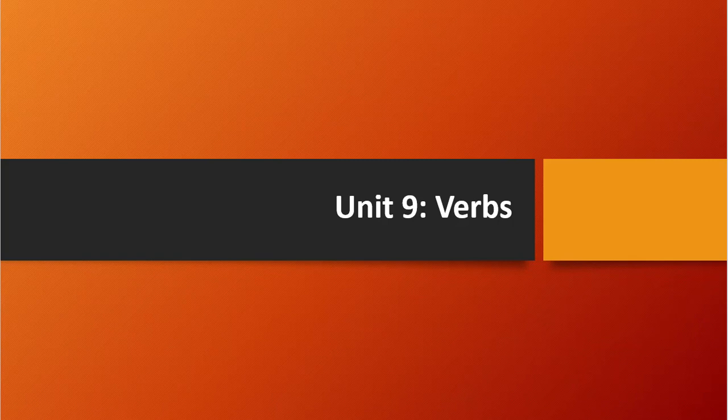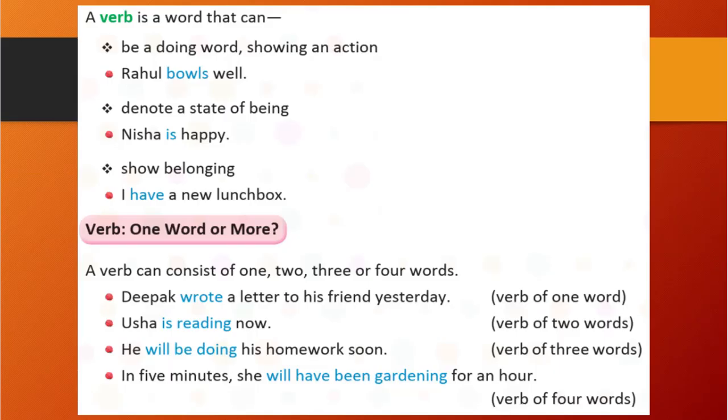So let's begin with verbs. So what is the verb? The word which is showing action, that we call a verb. Correct? So let's see further and let me explain you. A verb is a word that can be a doing word showing an action. I told you, showing an action.